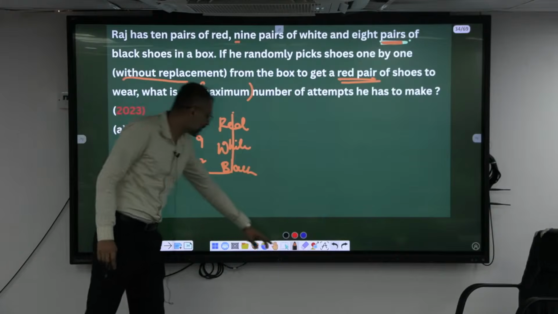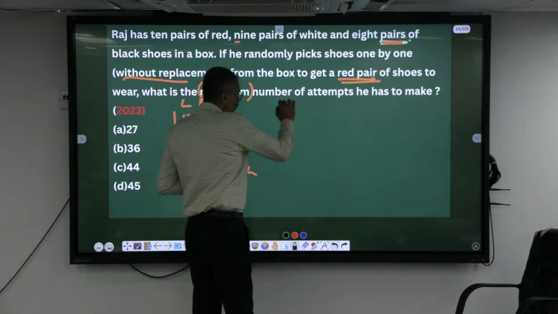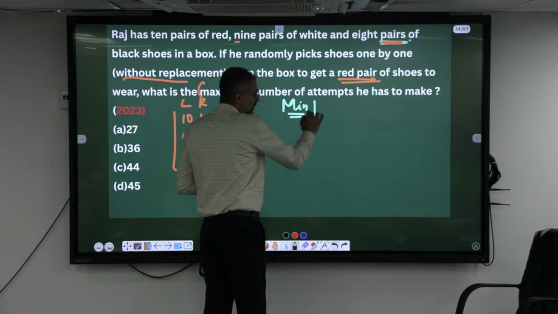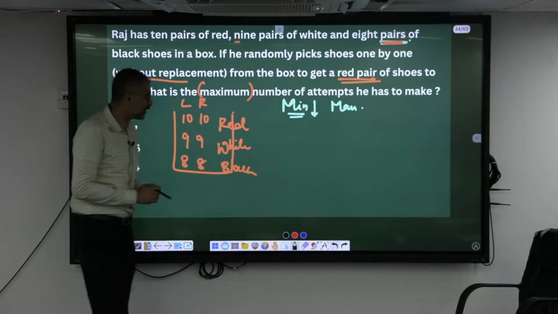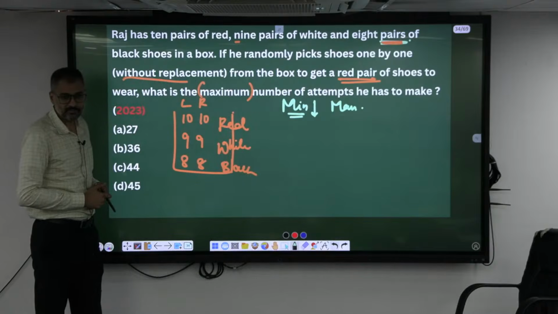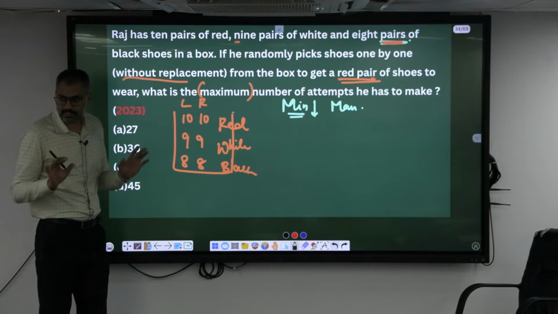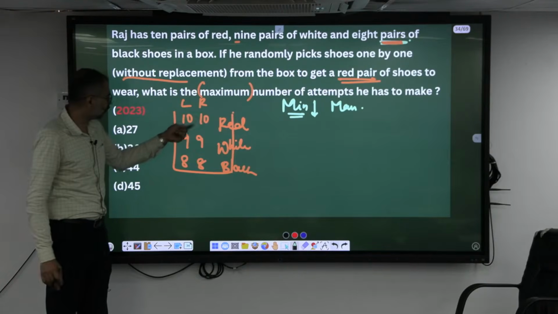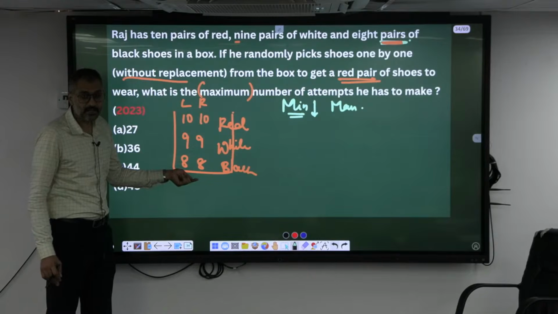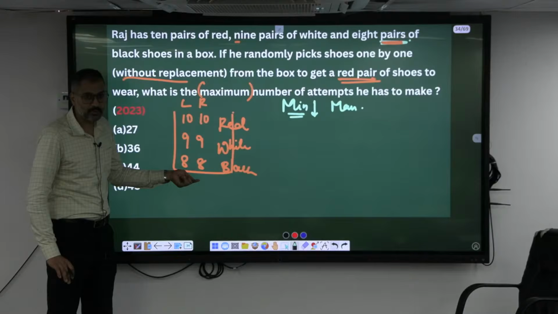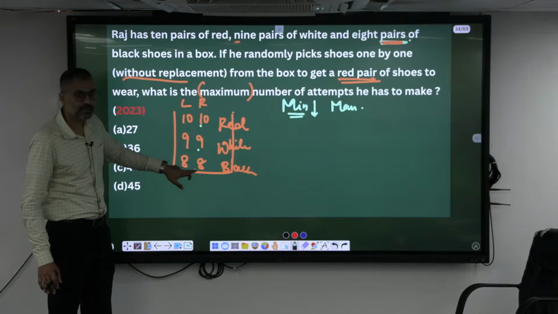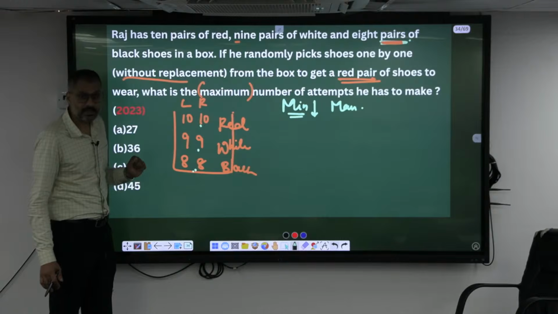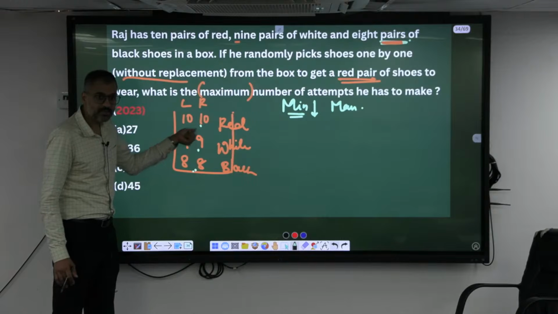Okay, maximum number. See, always go to the maximum. To get the minimum number, earlier also we have done. Maximum means always go in the ascending or the descending order. If I have to get all the colors in a minimum way, that is picking one from here, one from here, one from here. To get it into maximum, first you pick all the smaller ones or the larger ones. Larger ones, 10 first. Next 9. Afterwards 1. That will be 20. If you have to minimize your attempts, 8, 9 and 1. What is 8, 9? 17 plus 1, 18 out.